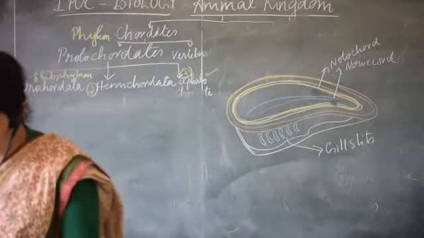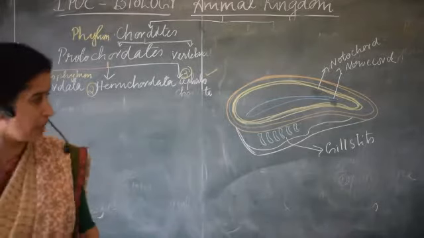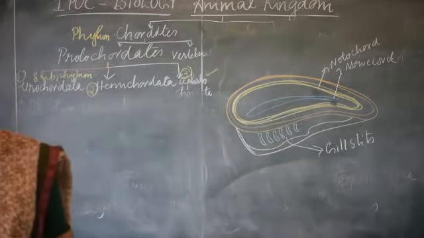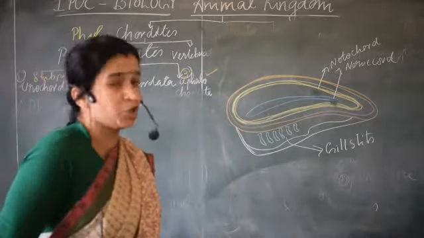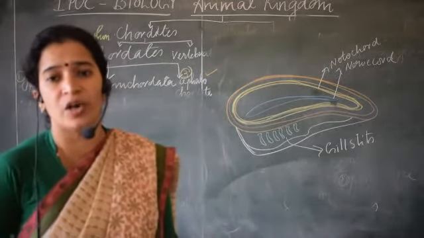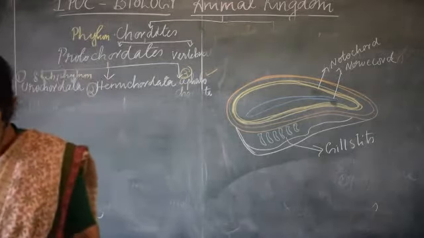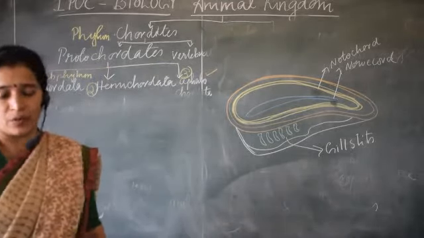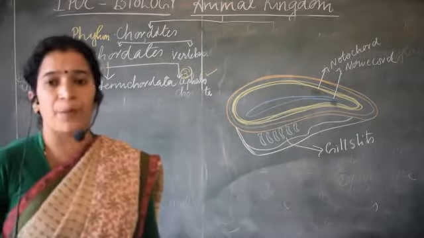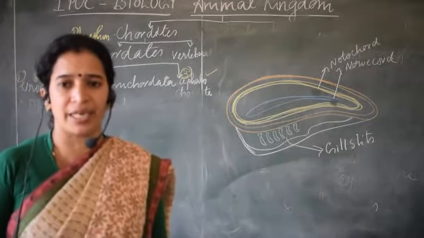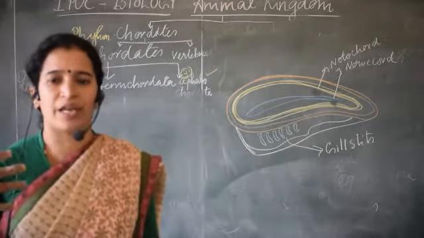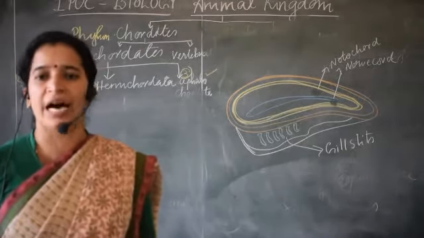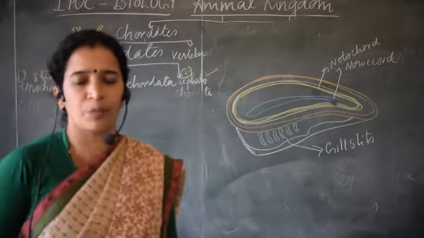What are the major features? Presence of a notochord. Then on the dorsal side, there is a hollow nerve cord, along with pharyngeal gill slits. Then there will be a post-anal tail. Just think about the structure of a human being from head to toe, and you will realize these features are seen in human beings also.